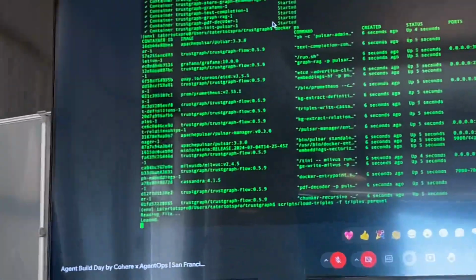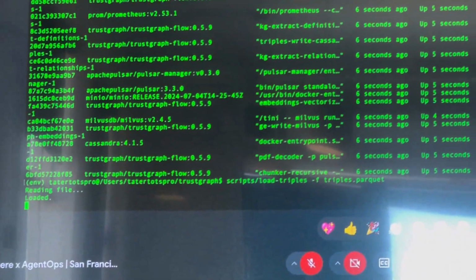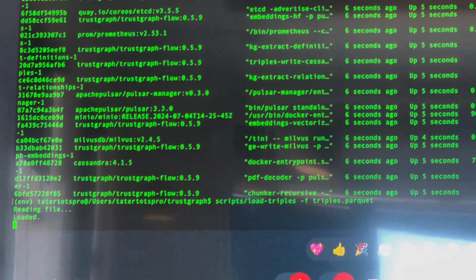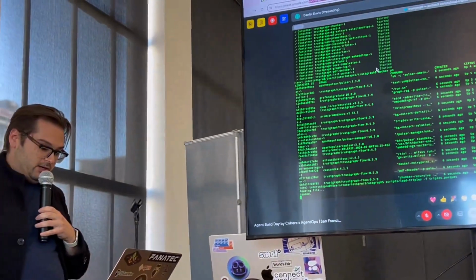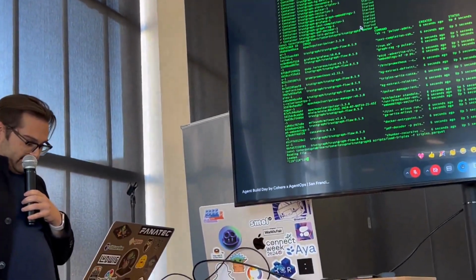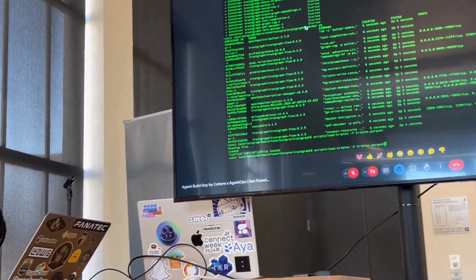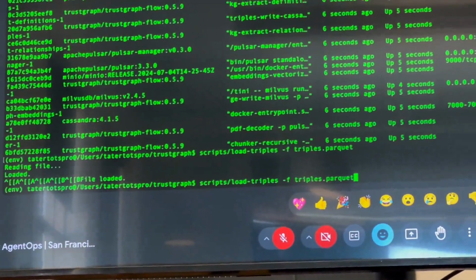Okay, so I gave it long enough, it's stabilized. So what I just did is, again, this is GraphRAG. I've already built a knowledge graph. We have knowledge graph triples, and I'm now loading them into queues, and these are being pushed back into the system. And, oh, I didn't wait long enough. See, give me information.